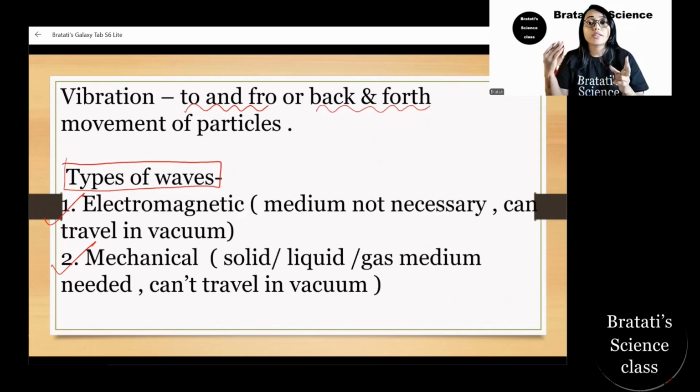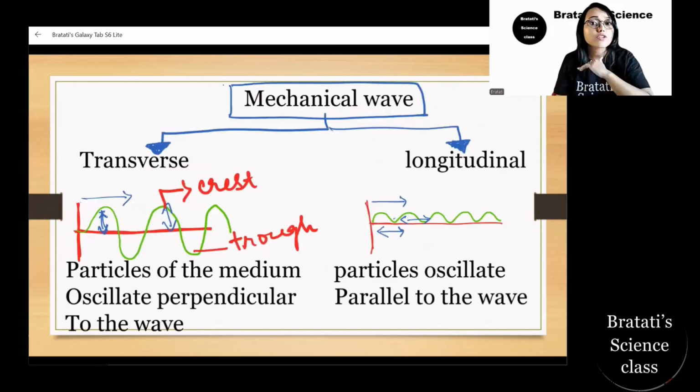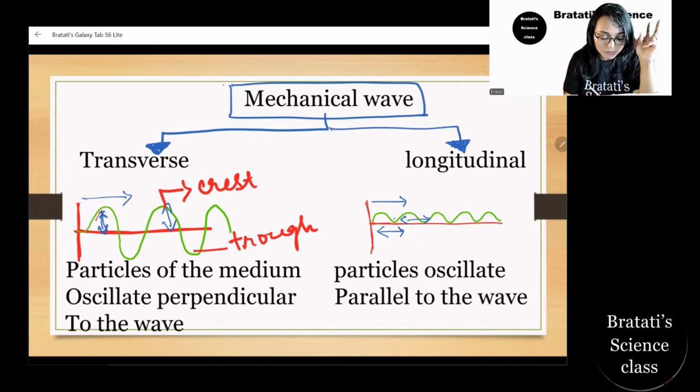They even work in a vacuum, but mechanical waves need a solid, liquid or gaseous medium to move, and they cannot work in a vacuum. So coming to the details of mechanical waves, again they can be of two types, that is transverse wave and longitudinal wave. So as the particles go up and down, this is the up and down movement of the particles, and the wave is moving in a horizontal way, right?